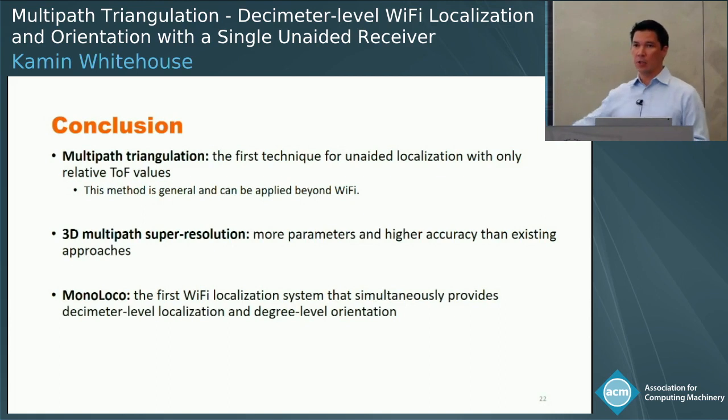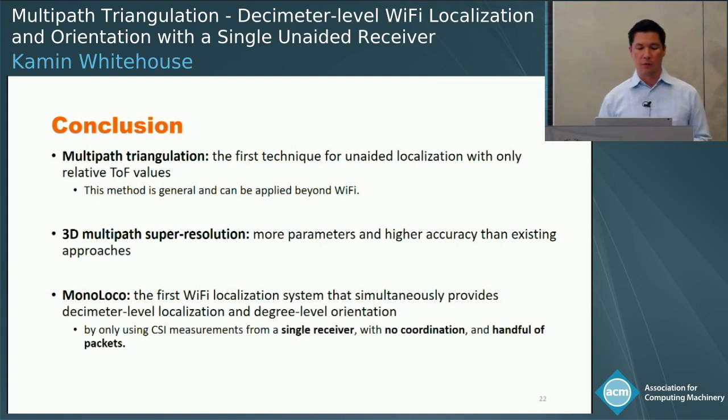And this implementation is, in fact, the first Wi-Fi localization system that simultaneously provides decimeter-level location accuracy and degree-level orientation. And it does that using only a single receiver, single carrier frequency, no coordination with any node, including the transmitter, and receiving only a handful of packets.